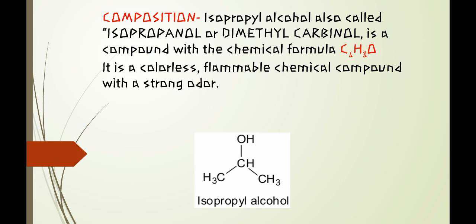It is a clear, colorless liquid, a compound with a chemical formula C6H8O. It is a colorless, flammable chemical compound with a strong odor.